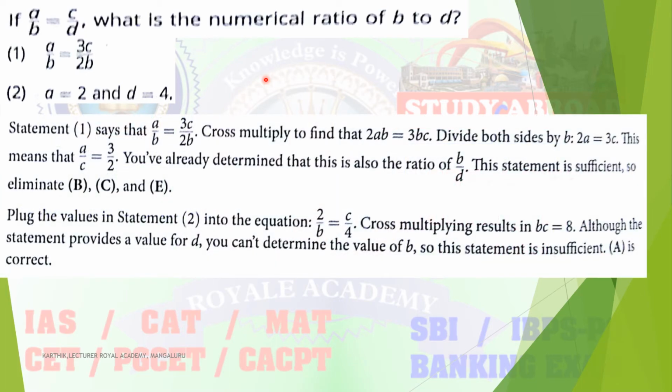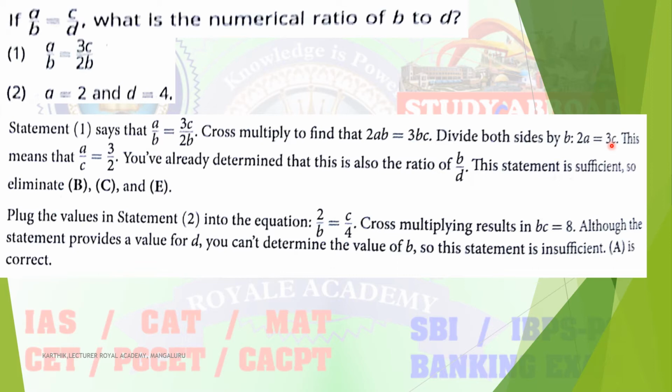So the first statement is A by B is equal to 3C divided by 2B. You just rearrange. Cross multiply: 2B into A, 2AB, is equal to 3C into B, so 3BC. Here you just divide by B, since B is on both sides. B and B cancel each other, and the remaining term is 2A is equal to 3C.